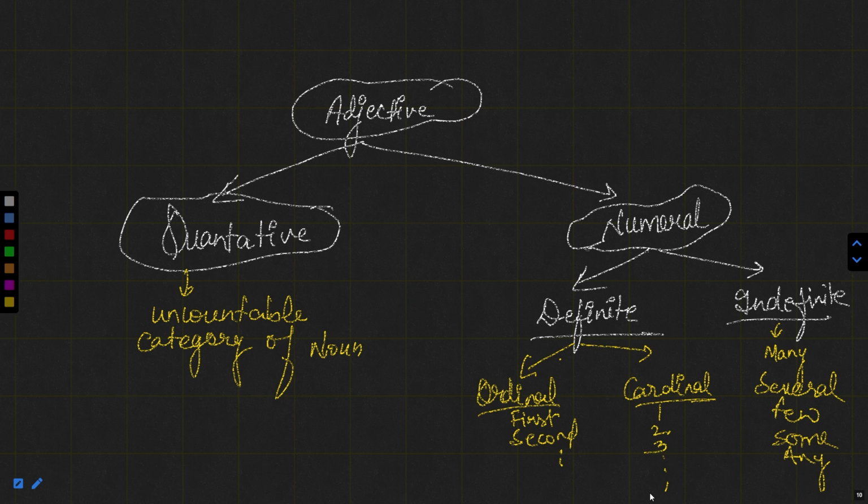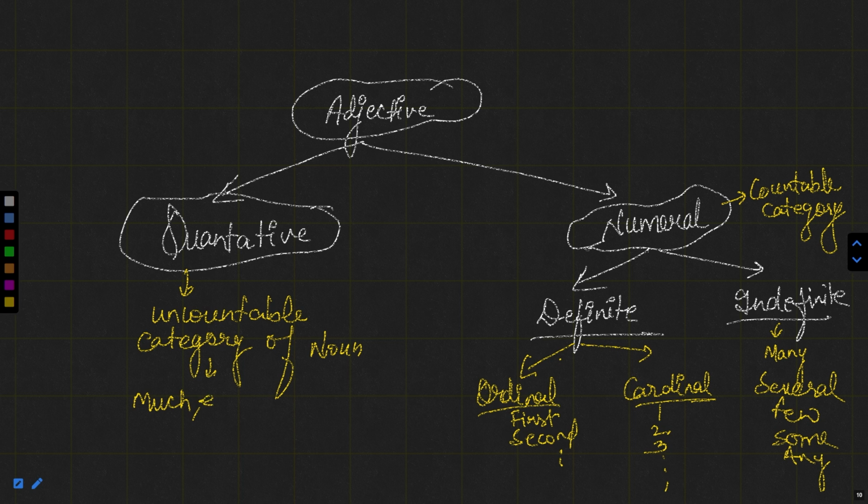So this is the classification of numeral adjective, which is based on the countable nouns, which shows the countable category of a noun. But if we talk about quantitative, this tells us the uncountable category of noun. In this, we can have words like much. Now I cannot say much books. I can say many books. Much can be only used for uncountable nouns. For example, much milk, much water.